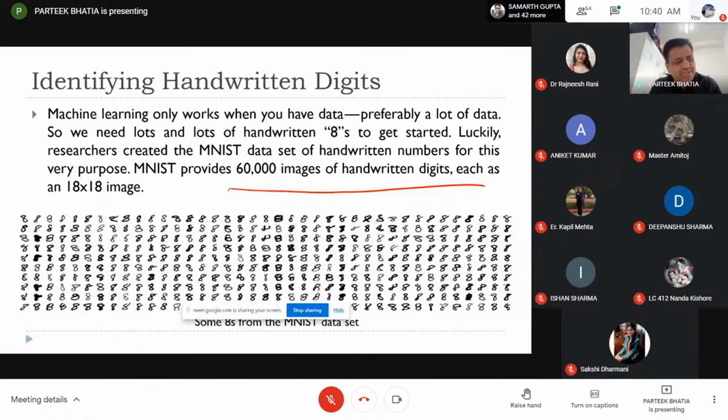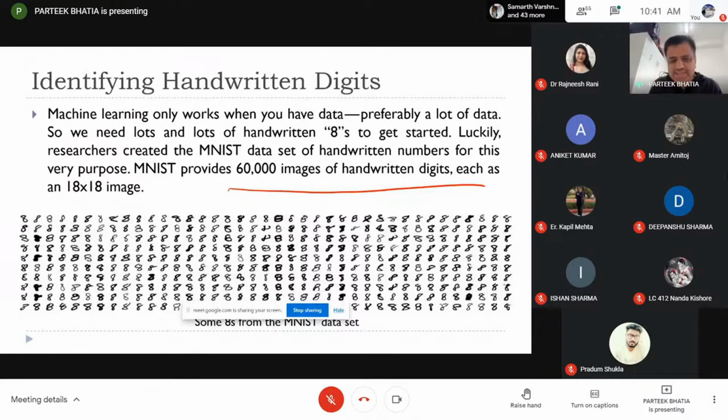He wanted to build a system for the post office of the US, where they receive a lot of letters, and he wanted to read the pin code written on those posted letters. Based on that pin code, he wanted to build an automated system that sorts the letters based on their destination. So automatic sorting of letters based on the destination city, by reading the handwritten pin code written on the letter. This was the problem statement.